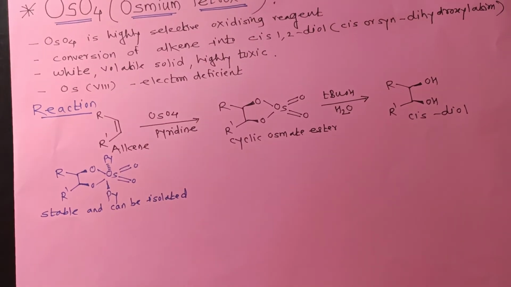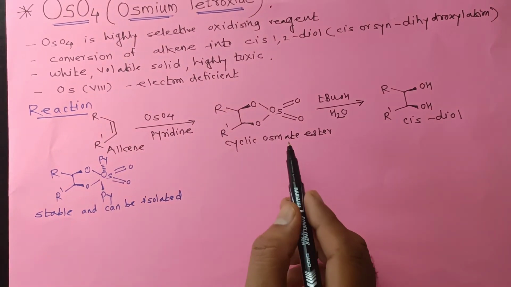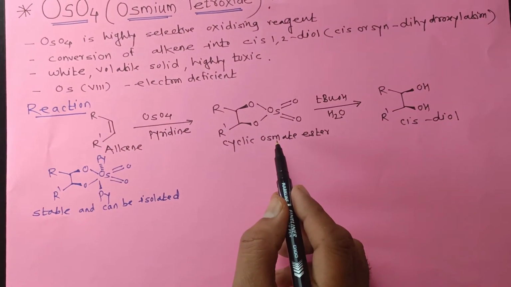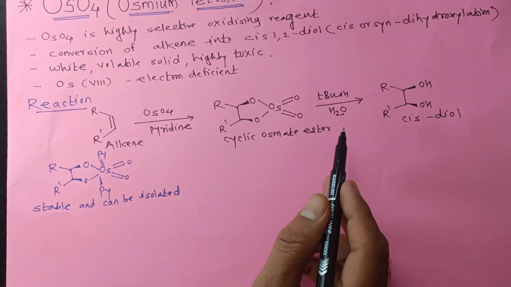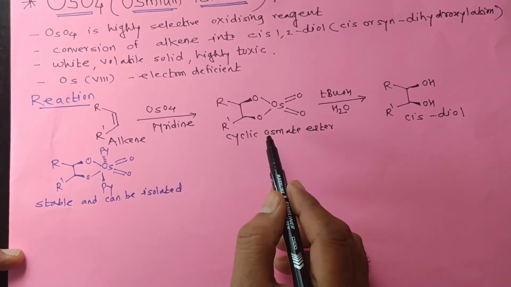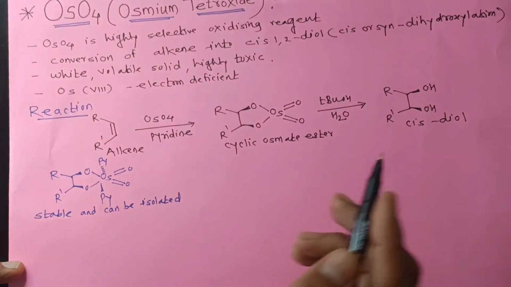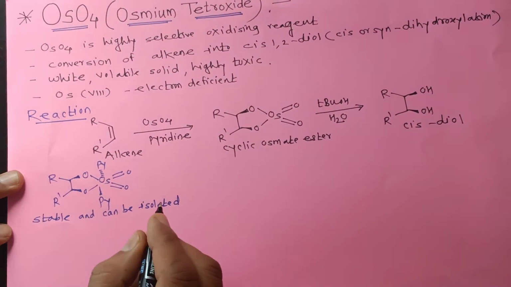Different types of reagents and reaction conditions are used to decompose this cyclic osmate ester into cis diol. So that include